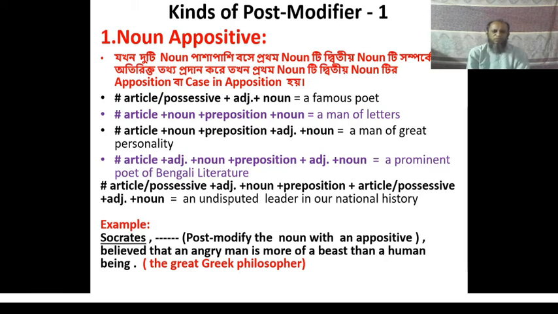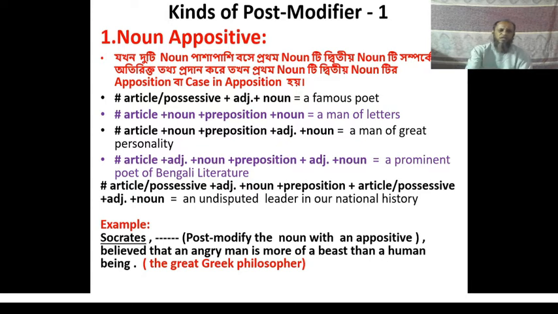Here you have to post modify the noun Socrates with an appositive. And the answer is the great Greek philosopher. This noun appositive has been used here to make the meaning of the sentence more meaningful. So the complete sentence is: Socrates, the great Greek philosopher, believed that an angry man is more of a beast than a human being. I think the use of noun as appositive has been clear to you.